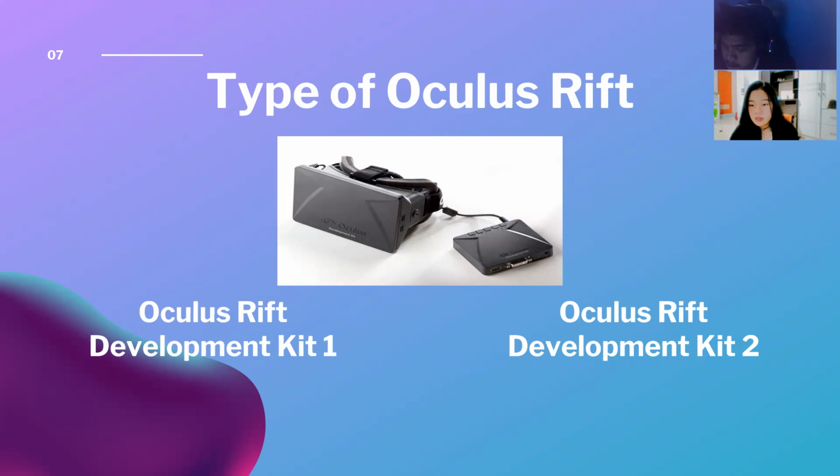Second, the Oculus Rift Development Kit 2 was launched in 2014. On this device, there are several upgrades, including a high resolution of 960 by 1080 per eye, a low persistence OLED display, a higher refresh rate, positional tracking, and a detachable cable.